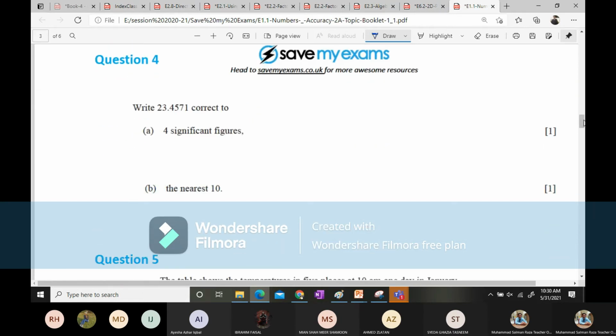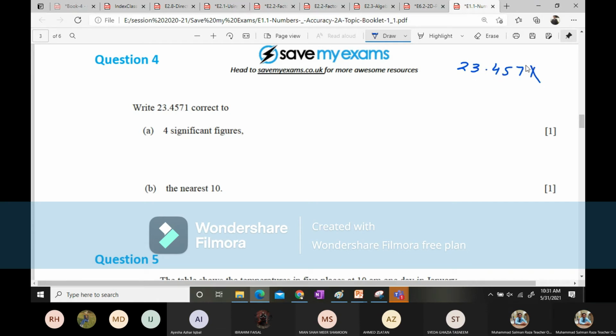Question number 4 says write 23.4571 correct to 4 significant figures. And 4 significant figures means there should be 4 numbers on the screen.